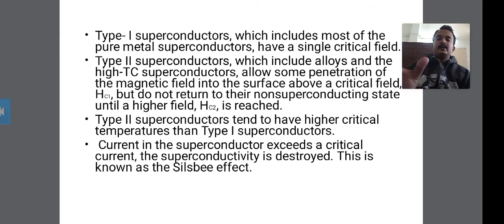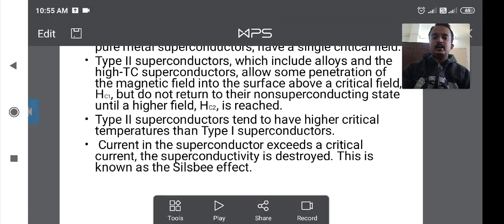They allow some penetration of the magnetic field into the material above the critical field, and they do not return to their non-superconducting state until the higher field HC2 is reached.